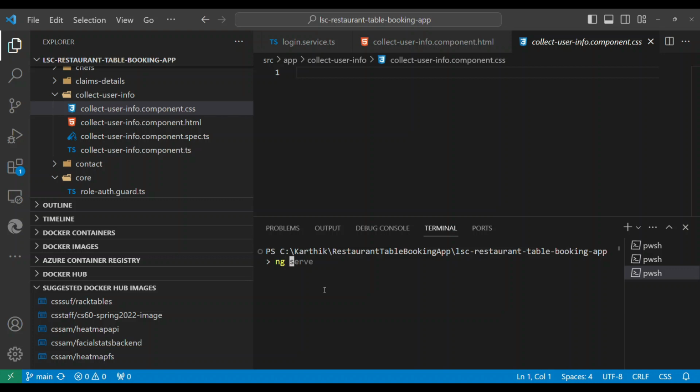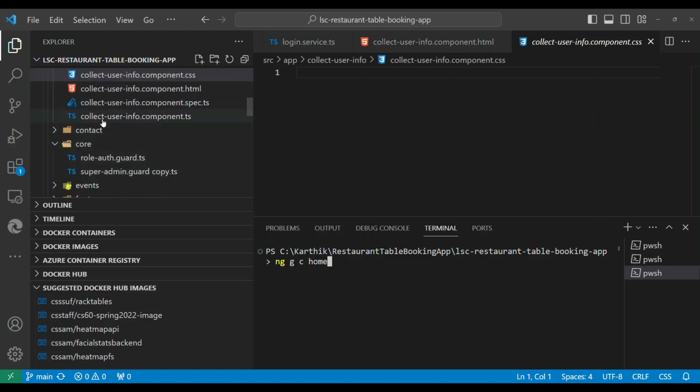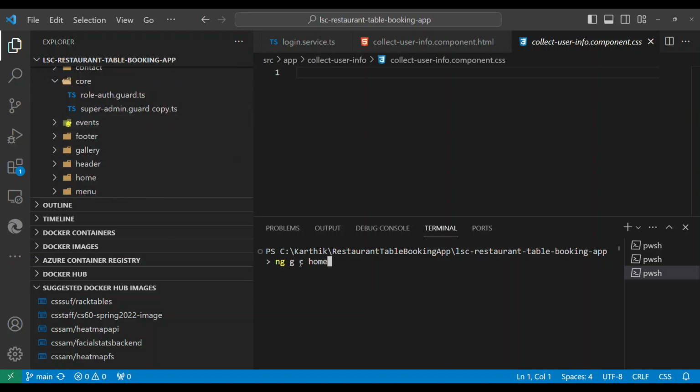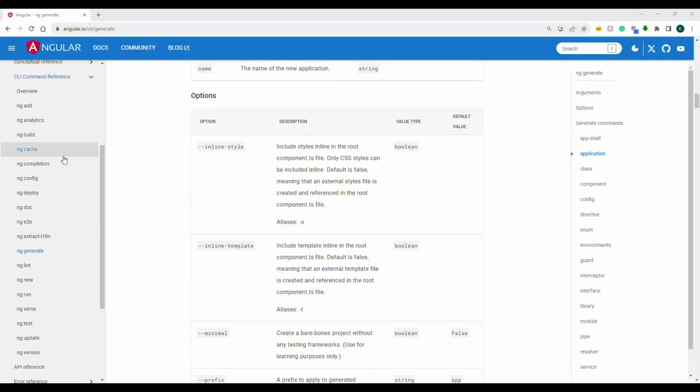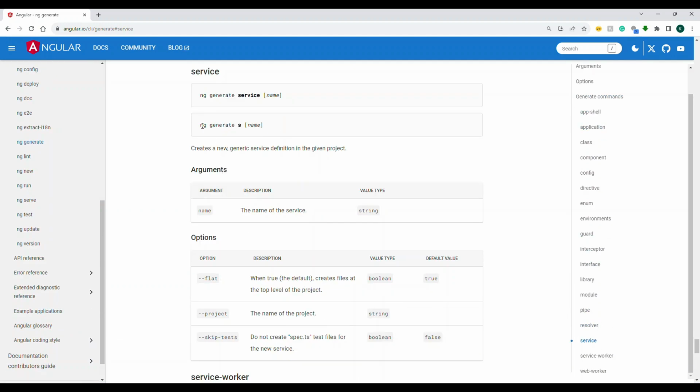So ng generate component followed by the component name. If I type this, that's it. It will create a component called form, and that's how the form component will come and sit here. Instead of component, you can say service: ng generate service followed by the service name. It's going to generate the service. That is what the CLI is all about. You can use the commands provided by the Angular CLI and auto generate the code.